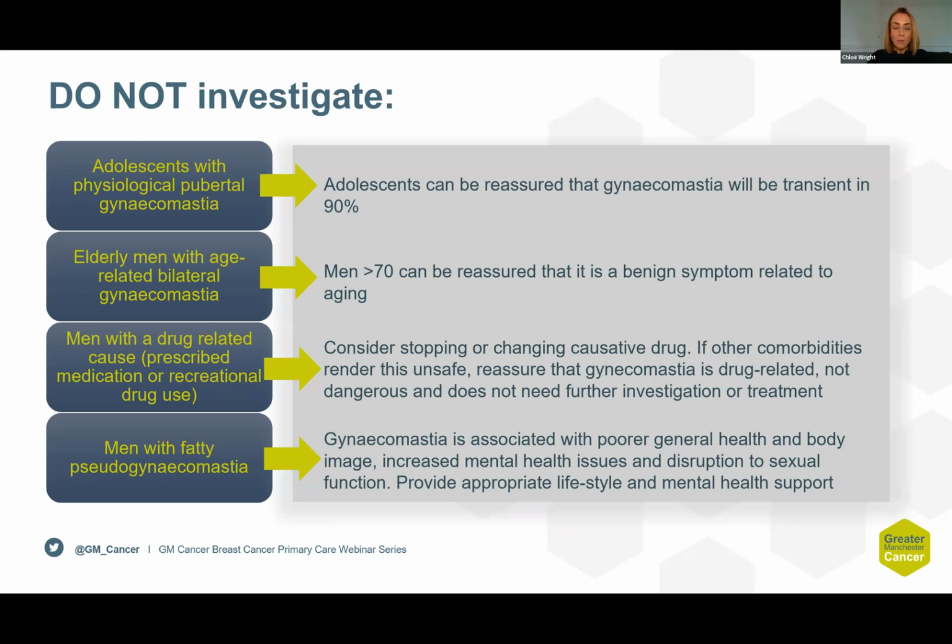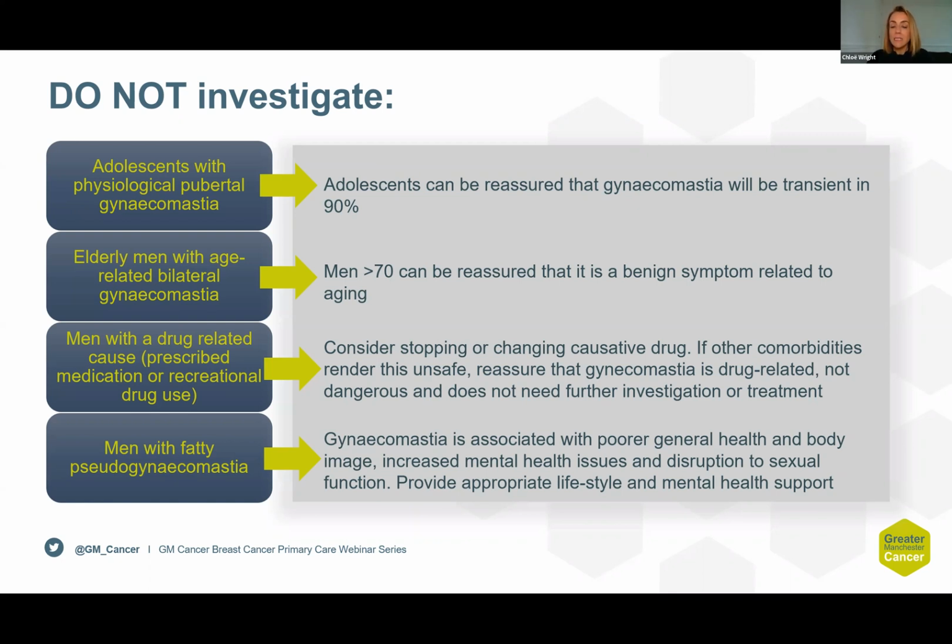The hard part can be defining who should not be investigated. Adolescents with physiological pubertal gynaecomastia can be reassured that it will regress in 90% and does not require investigation. Elderly men with age-related bilateral gynaecomastia can be reassured that it is a benign symptom related to aging. And in those for whom a clear drug-related cause is identified, to consider stopping or changing that causative drug.